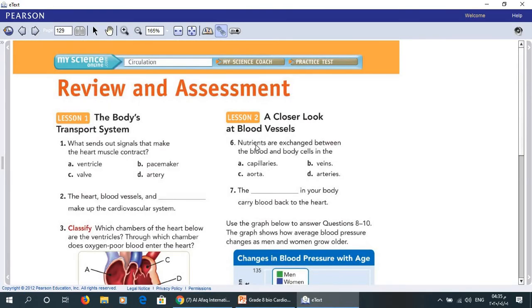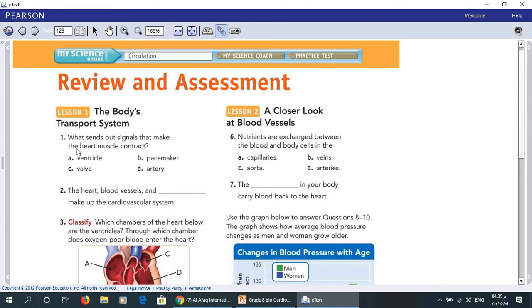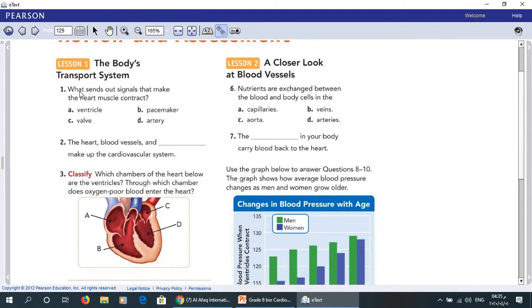Now, we start to study review and assessment. Lesson 1. Here, what sends out signals that make the heart muscle contract? Ventricle, valve, pacemaker, artery.